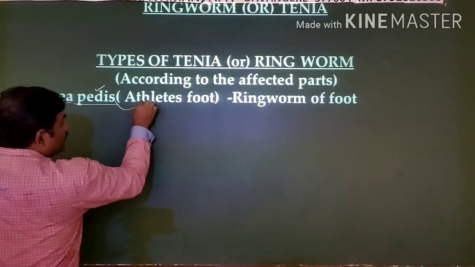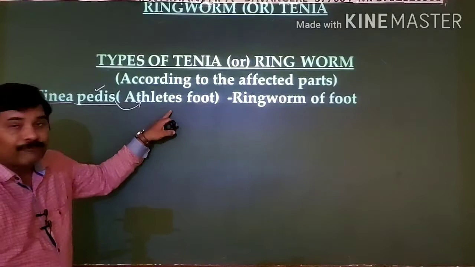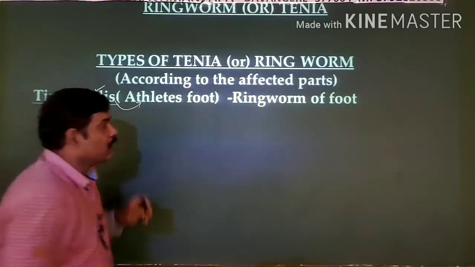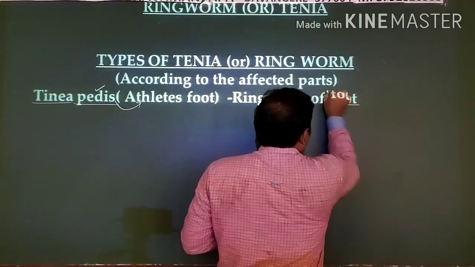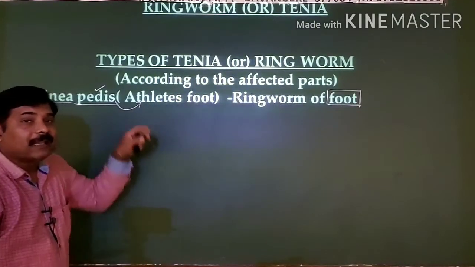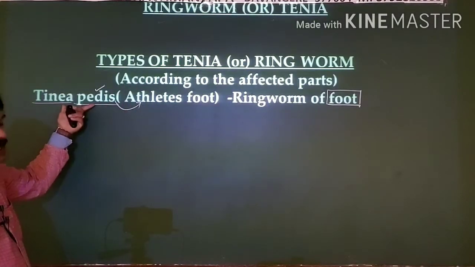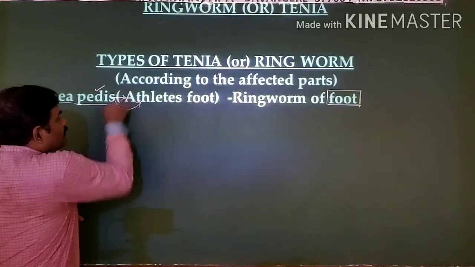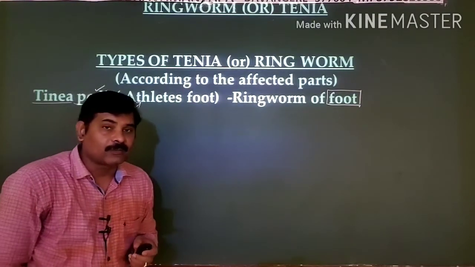The affected part in your body in this case is nothing but the foot of a person. So based on this part, the name of the ringworm is given as Tinea pedis. Important to note, it is in general known as athlete's foot, right?